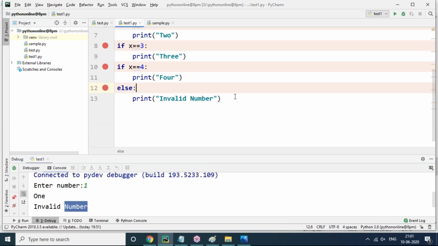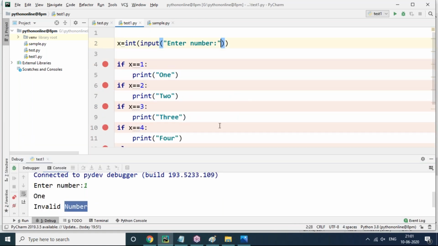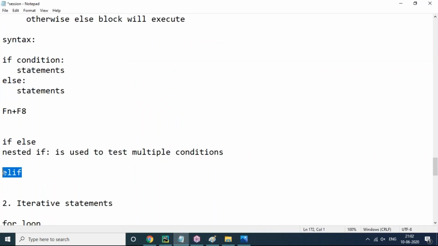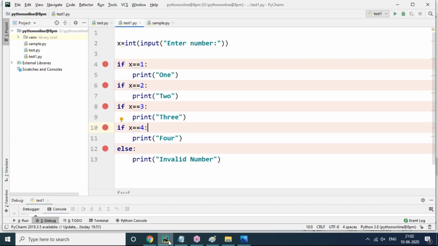Understand? Yes. But observe here, to avoid this situation, what keyword do we use? The elif keyword. So what is the speciality of the elif keyword? The speciality of the elif keyword is that if one of the if conditions is true out of multiple ifs, then the remaining ifs will not be checked. So that's why I'm using elif here.